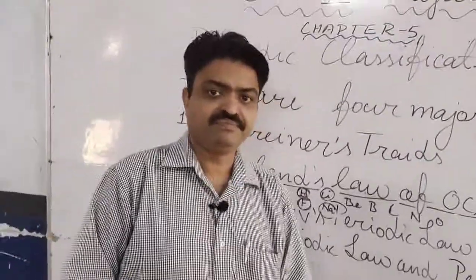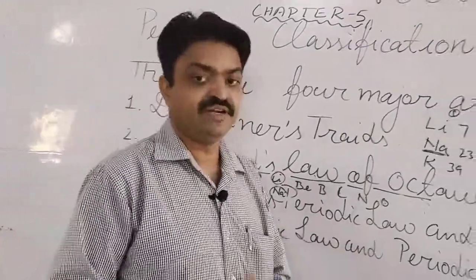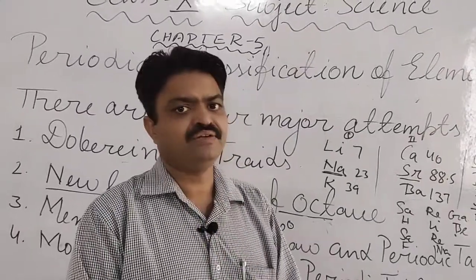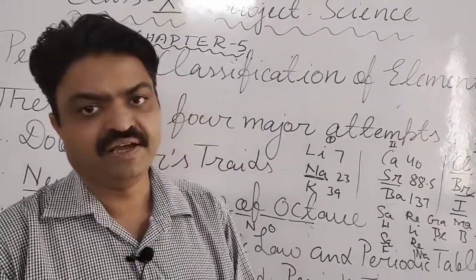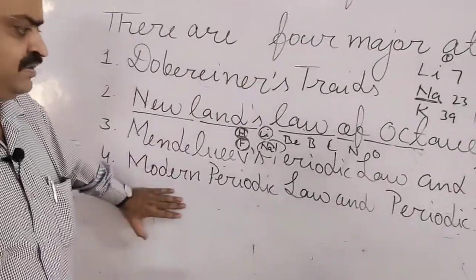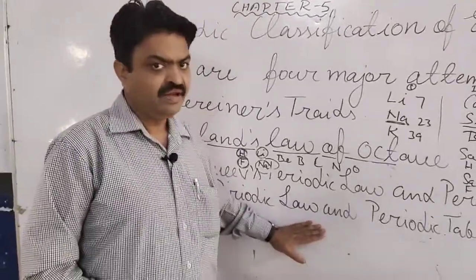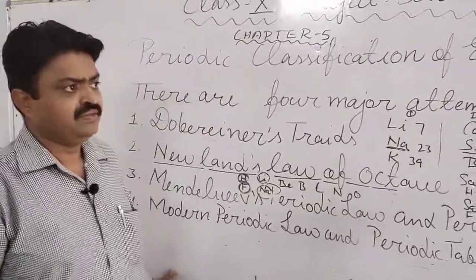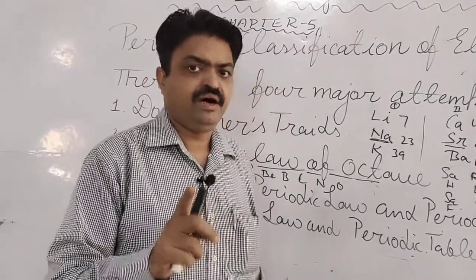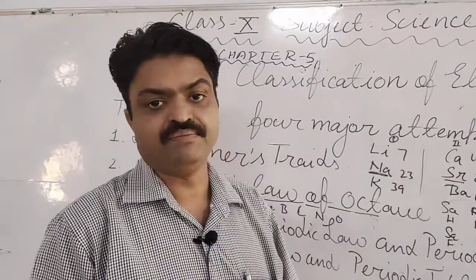The base of the modern periodic table was founded by different scientists, but the credit went to a great scientist, Henry Moseley, and he also gave a law, students, known as the modern periodic law. In this modern periodic law, the physical and chemical properties of the elements are a periodic function of their atomic number.